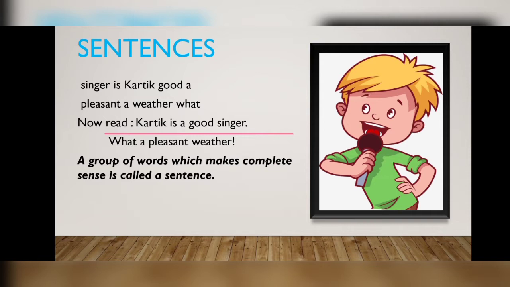So we can see that if we arrange these two groups of words into proper order, we can find some sense or meaning. So we can say a group of words which makes complete sense is called a sentence. A group of words which makes complete sense is called a sentence.